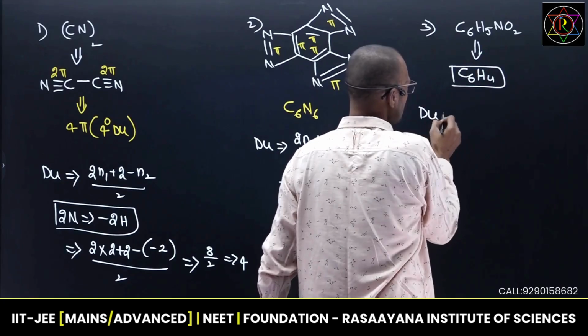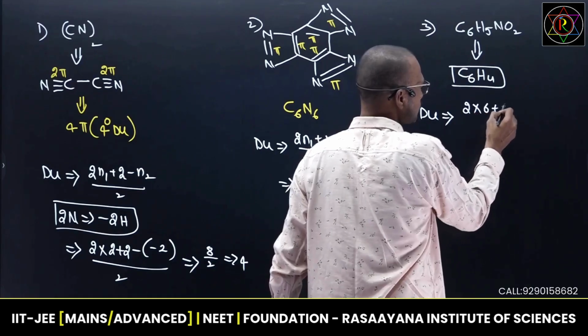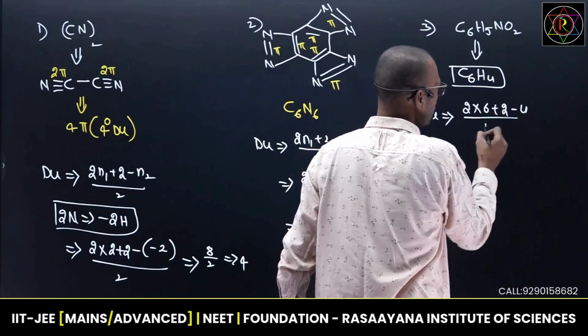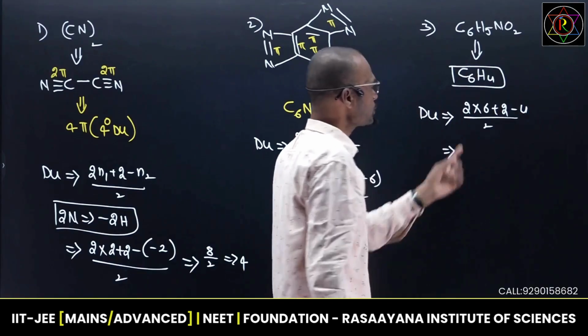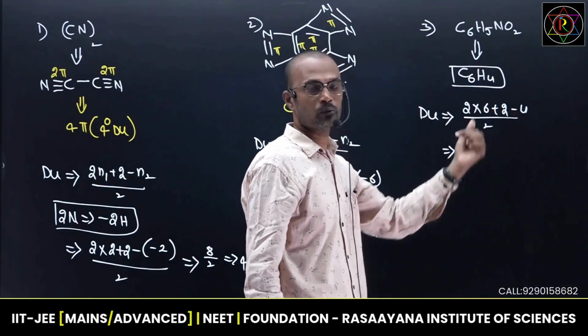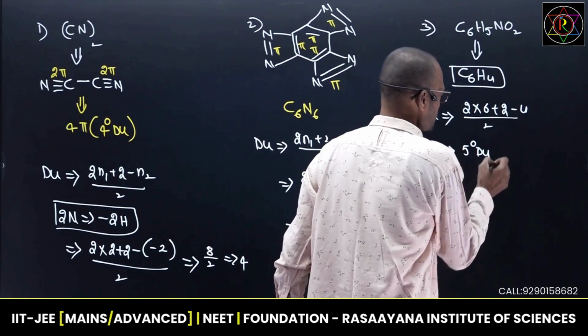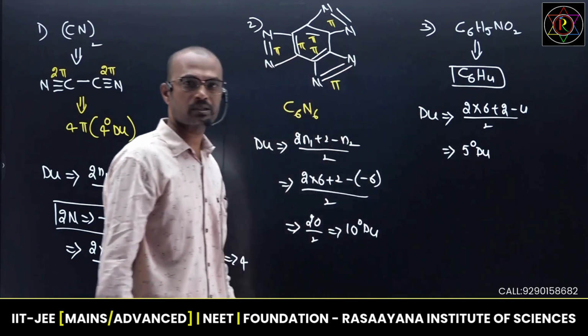So apply the degree of unsaturation formula. 2 into N1 plus 2 minus N2 by 2. Then see the degree of unsaturation. 2 into 6, 12 plus 2, 14. 14 minus 6, 10 by 2. 10 by 2 means you will get 5. Fifth degree of unsaturation. Nitrobenzene, the best example is nitrobenzene.